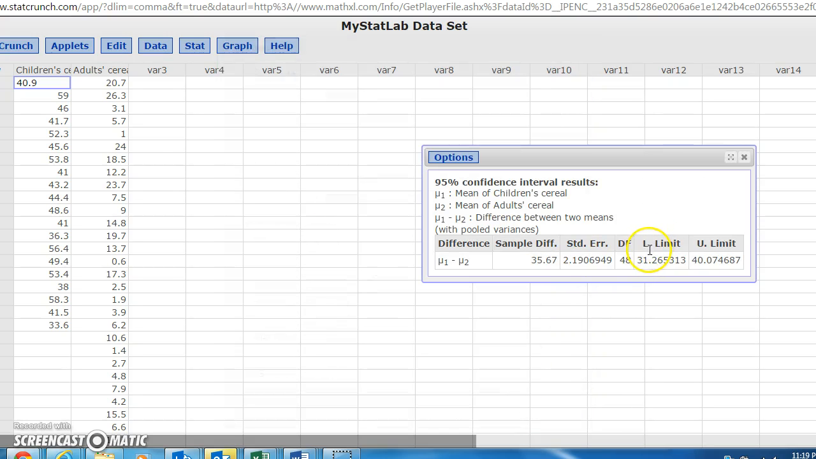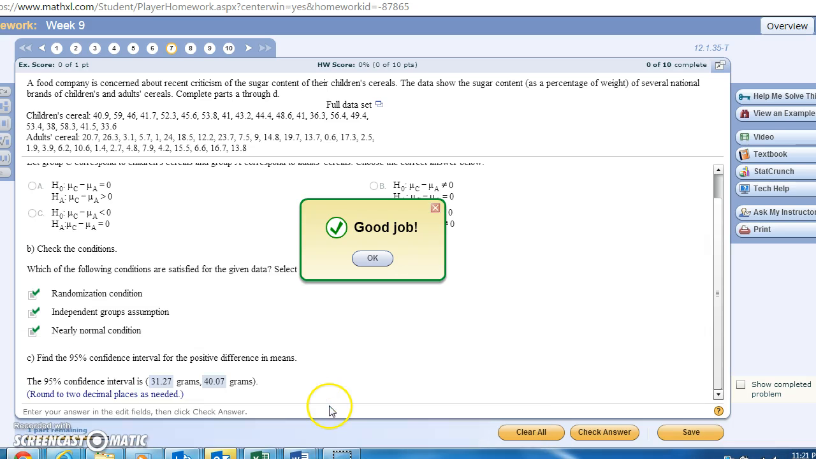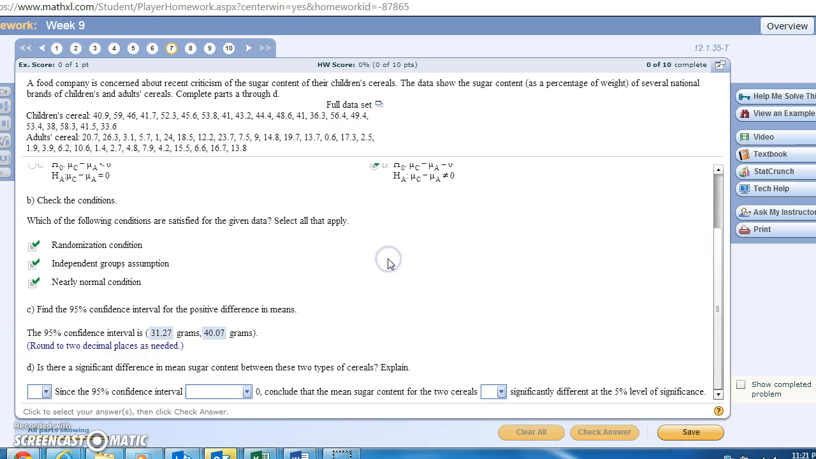You see you're given the lower limit and the upper limit. I like letting my StatCrunch or Excel do all of the heavy lifting. You were asked to round to the nearest 2 decimal places, so in this case this is 31.265, so that becomes 31.27, and then the upper limit is 40.074. And we go back to the problem, and let's see if that worked. We also got a good job for that for part C. So you got okay. And now we're on part D.